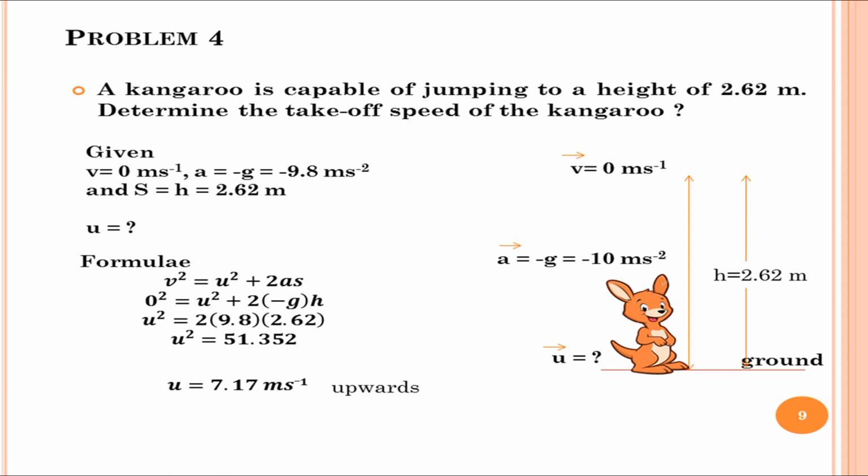Therefore, you are getting the value of u square as 51.352. By taking the square root, you will get u as approximately 7.17 meter per second. I hope the problem is clear to all of you.